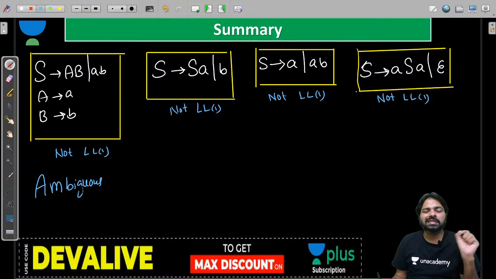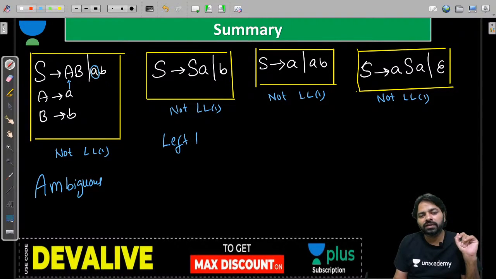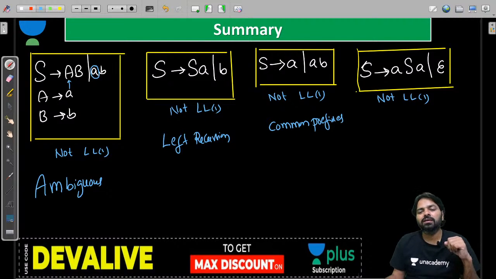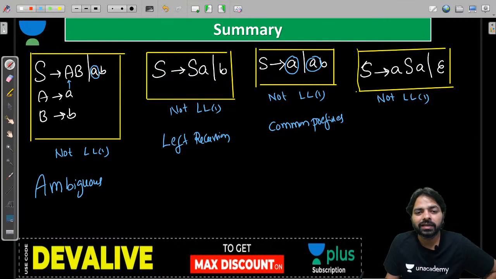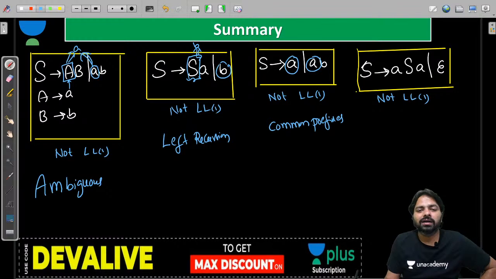And when you look at it, is it left factored or not? No, it is not left factored, because this A also comes here, so it is not left factored, guys. What is the main reason here? Left recursion, but no ambiguity here. And what is the main reason here? Common prefix. Guys, common prefixes are there everywhere. Here A is there, here A is there. Here also B is there, here also small b comes. Here also B comes, and here also small a comes. The common prefix is there everywhere.